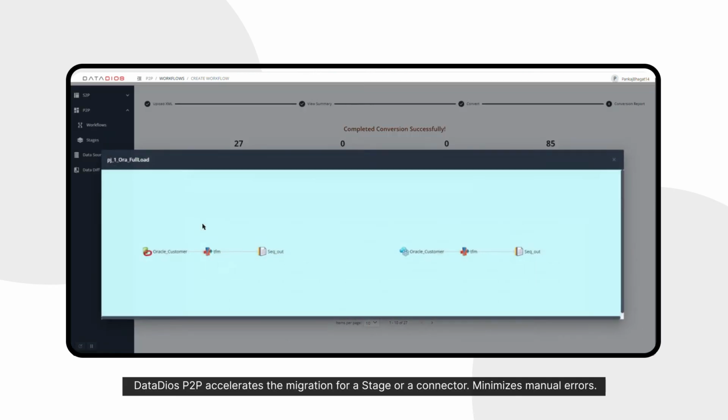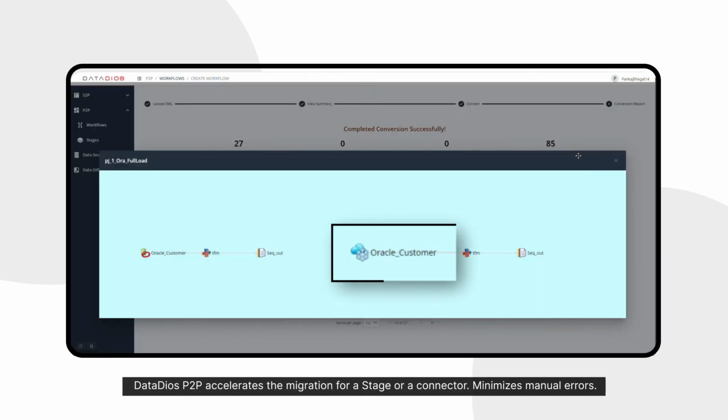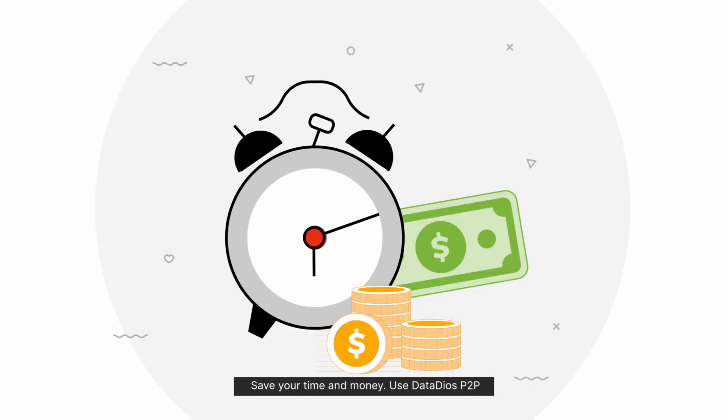DataDios P2P accelerates the migration for a stage or a connector, minimizes manual errors. Save your time and money, use DataDios P2P.